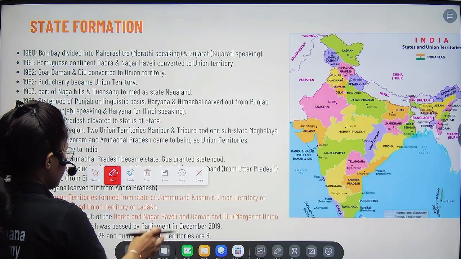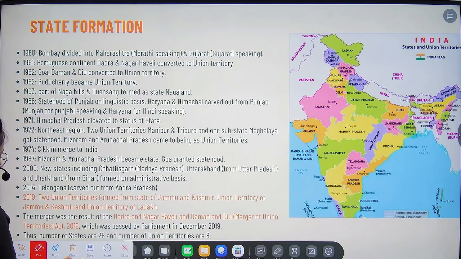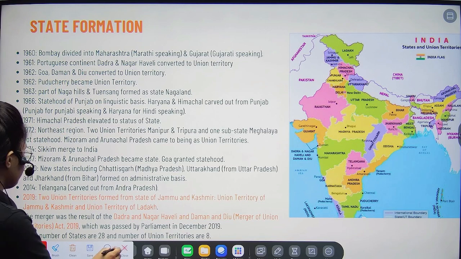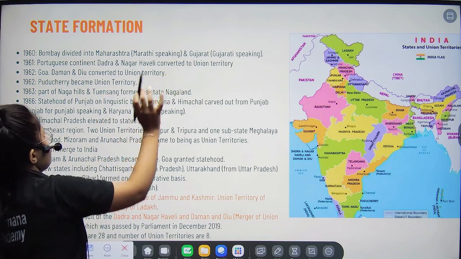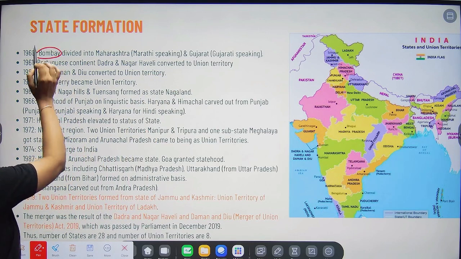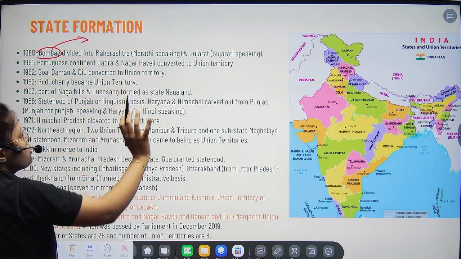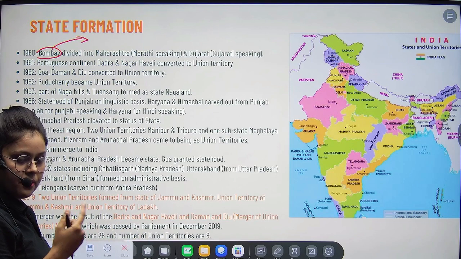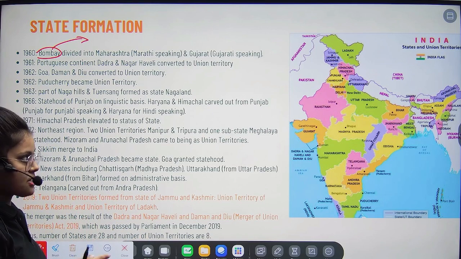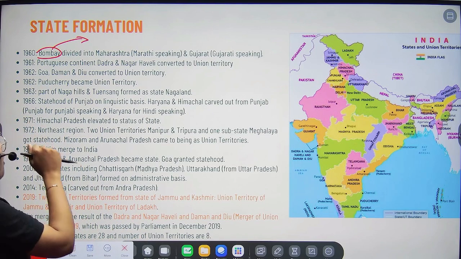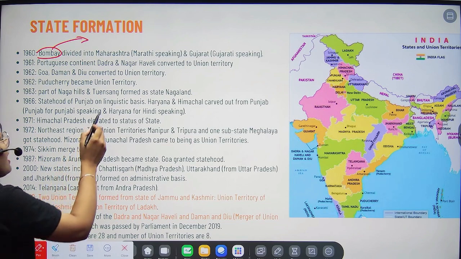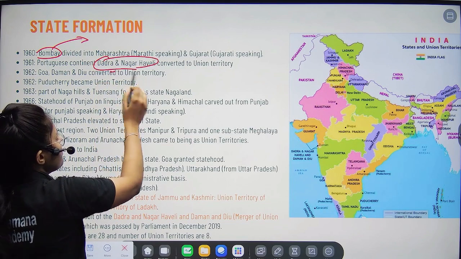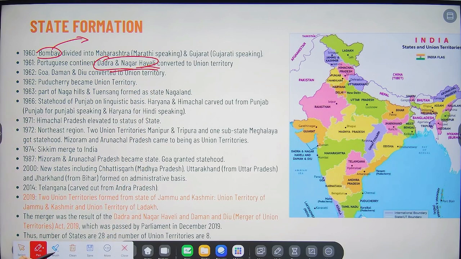So it's a fact-based thing and you have to learn it, right. So here you can see the first state which got divided was Maharashtra and Gujarat. So it was from the Bombay Presidency, right. So Maharashtra and Gujarat, after Madras, after Tamil Nadu formation, this second happened. Bombay was divided into Maharashtra and Gujarat, right. And then we have taken the Dadra Nagar Haveli and converted into union territories.